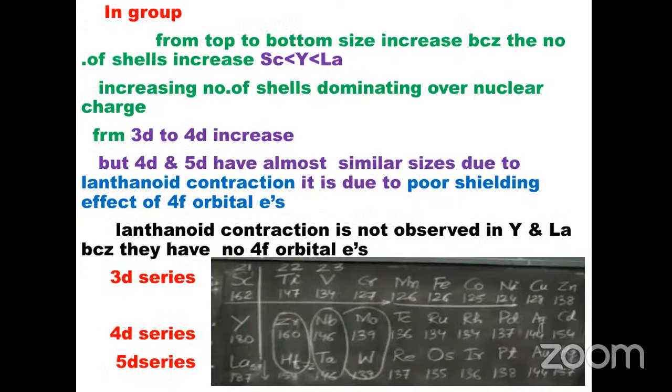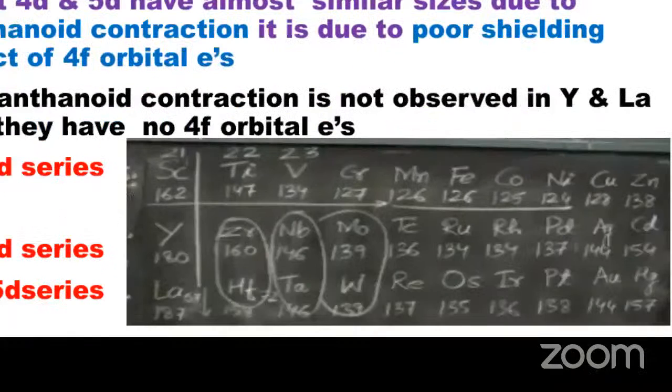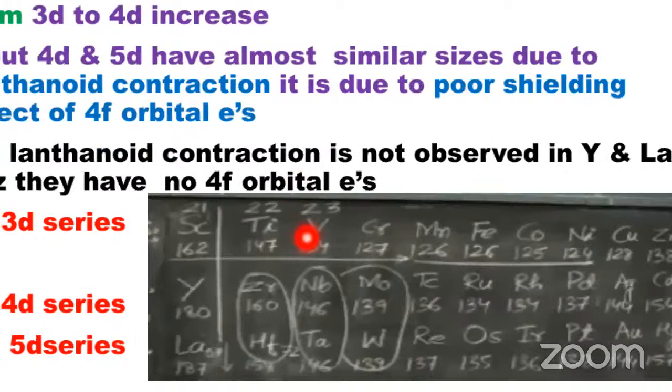From the 3d series to the 4d series, the atomic radius increases. But from the 4d series to the 5d series, the atomic sizes are almost similar because of lanthanide contraction.